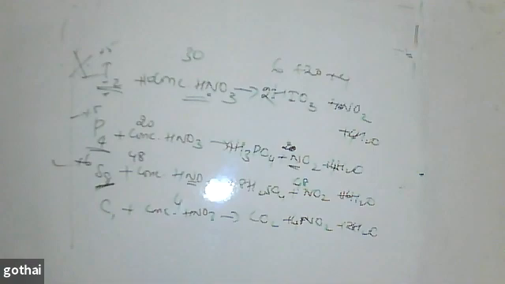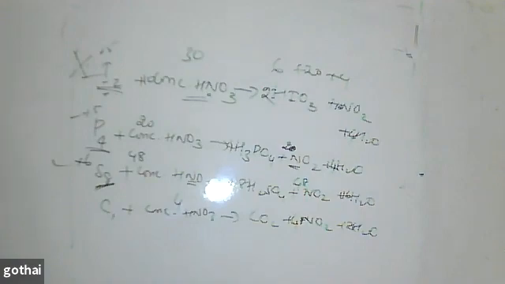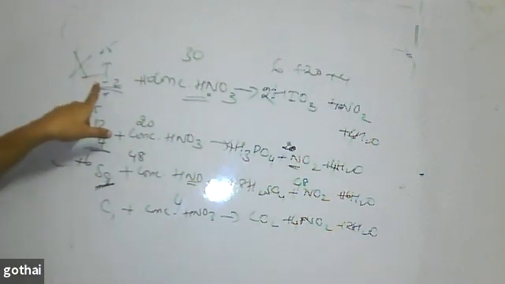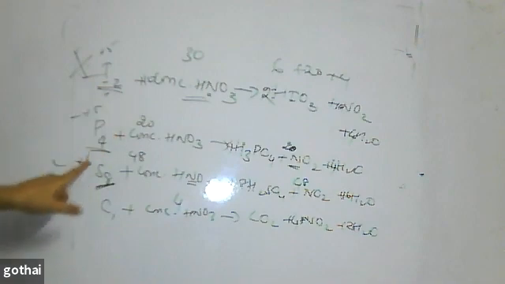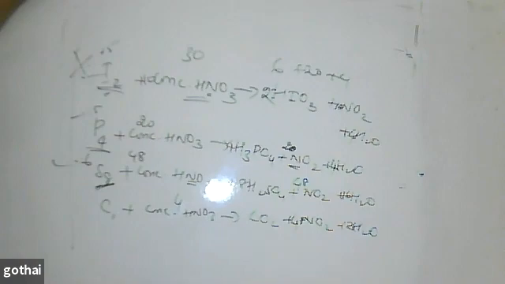This is the way, because we know the product. Products are very simple. Once we write the product, if it takes time for us to balance, they won't give the mark. Then why should I waste my time in balancing that? This is a shortcut. The time is also saved, and you also gain the mark. Here I am again repeating, plus iodine. Here no coefficient comes. It is treated with nitric acid. Similarly, you can treat this also.